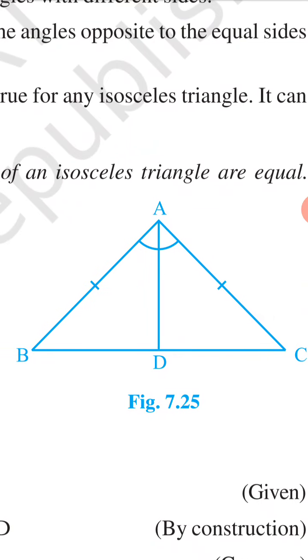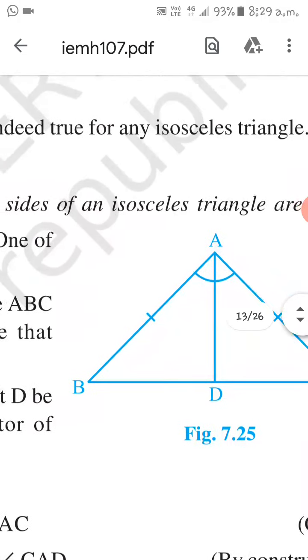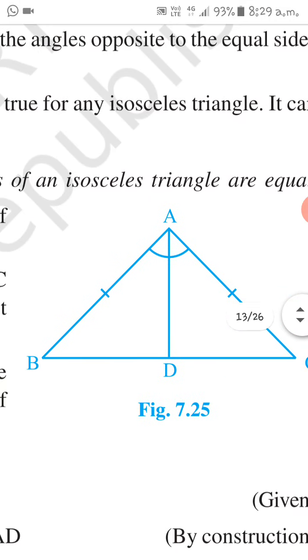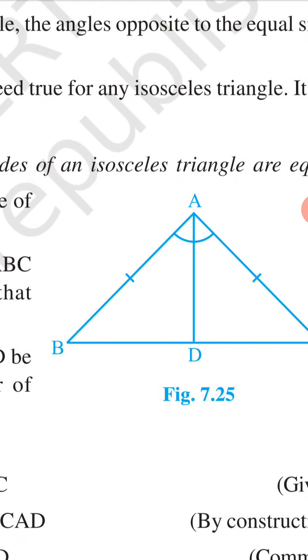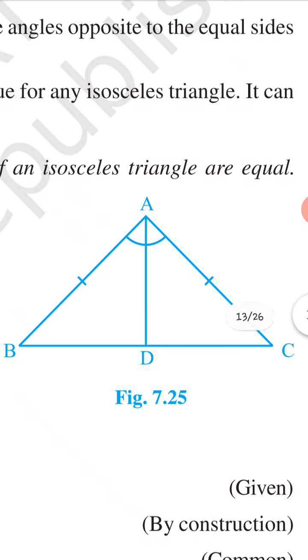We have to prove that angle B is equal to angle C. This is the theorem, that angles opposite to equal sides of an isosceles triangle are equal. So the side opposite to angle B is AC and the side opposite to angle C is AB. So we have to prove that B and C are equal.